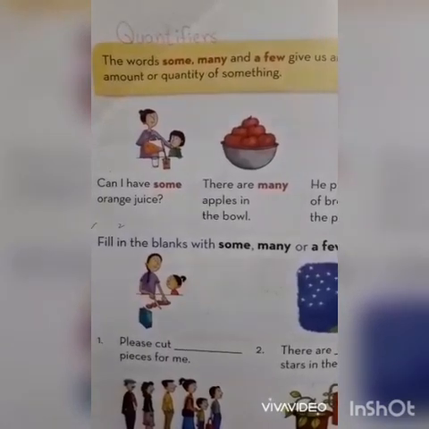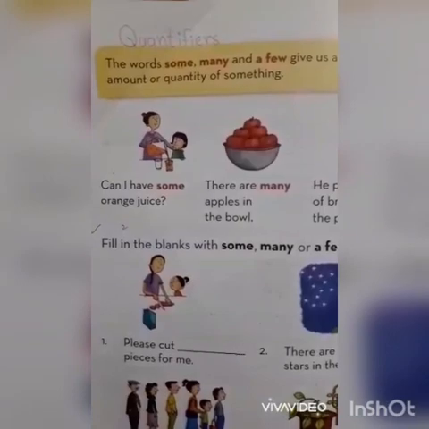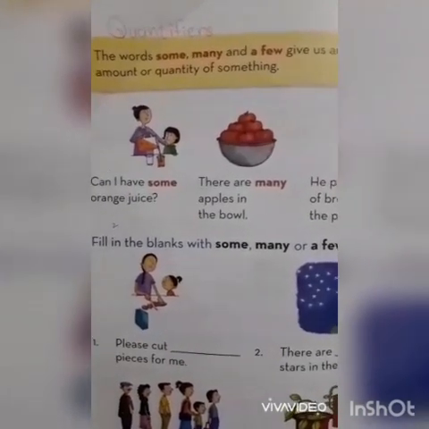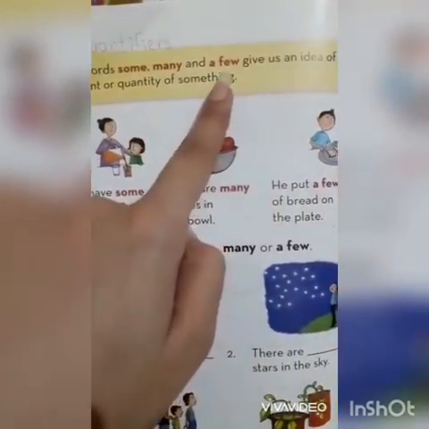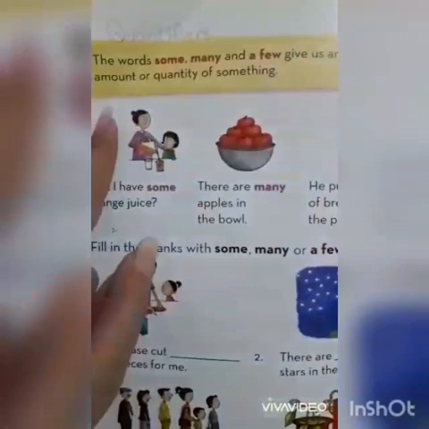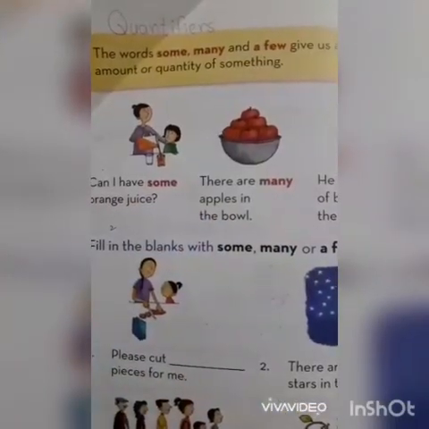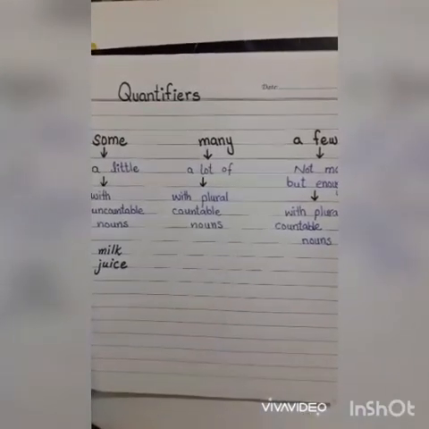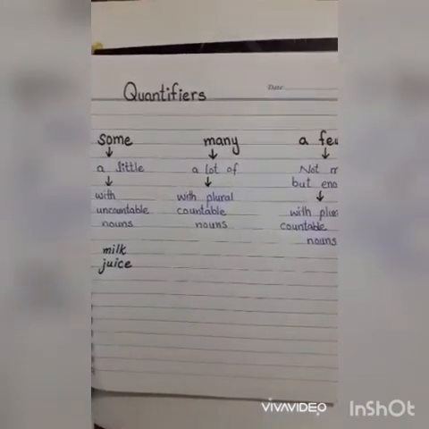You know what the quantifiers are? Quantifiers are the words that give us an idea of amount or quantity of something. Like the words some, many, and a few give us an idea of amount or quantity of something. These words are called quantifiers. Today we are going to learn about three quantifiers: some, many, and a few.